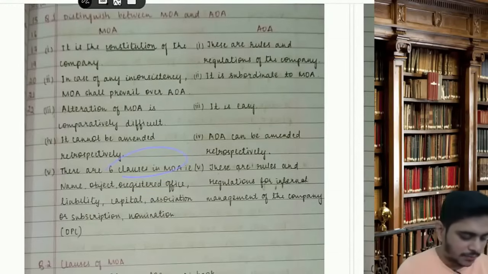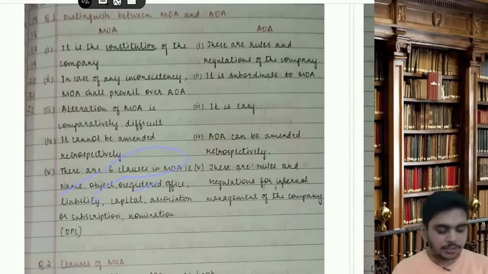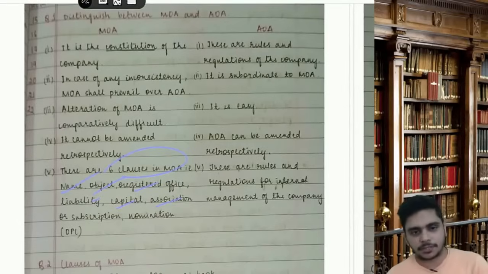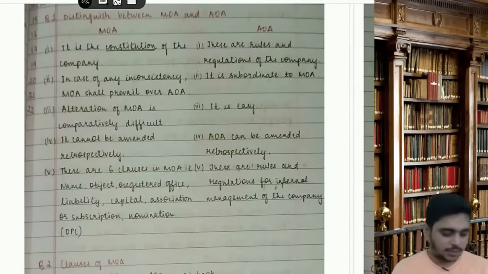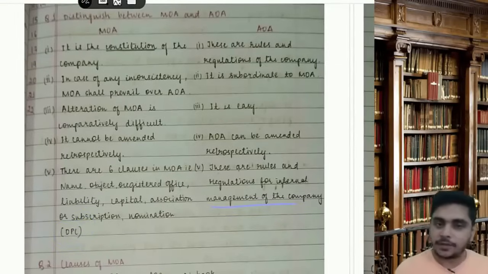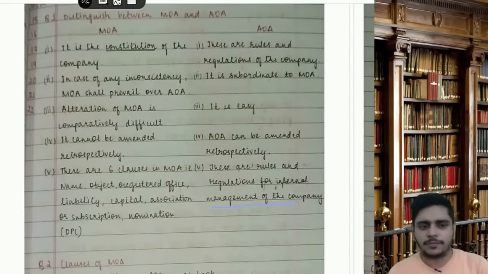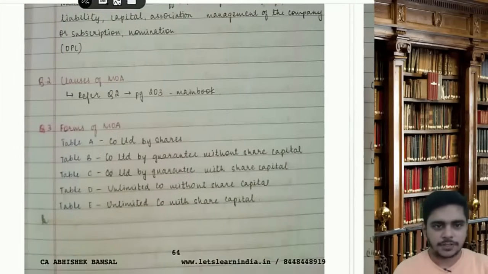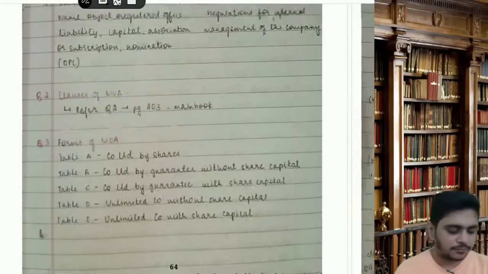There are 6 clauses in MOA: name clause, object clause, registered office clause, liability clause, capital clause, association clause or subscription clause, and there is one more clause called nomination clause in case of OPC. AOA are the rules and regulations for the internal management of the company. Very rare in the exam, it's only for the basic thing. Now, what are the clauses? You just have to read this.